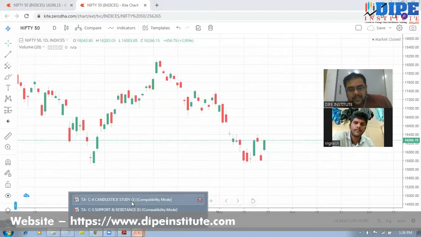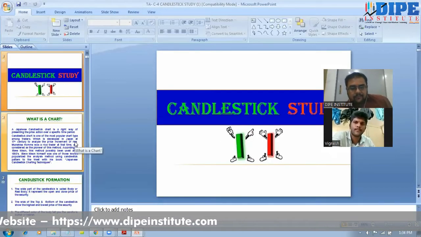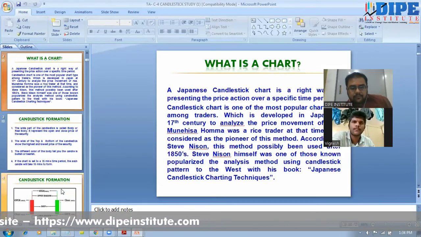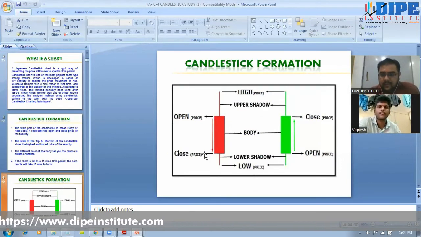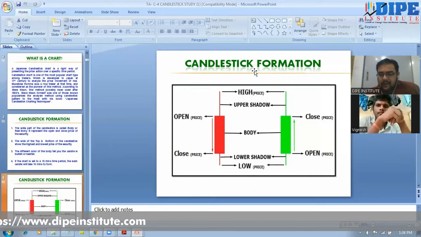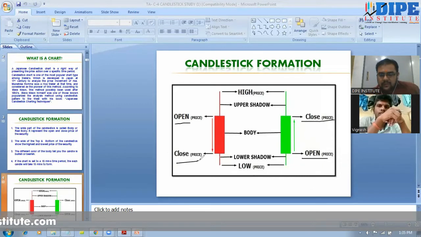So a candle, basically candlestick study is like in this way. These are the candles that you are seeing on the chart, right? A green candle indicates that the opening price is low and the closing price is high. That means the market is moving up. But a red candle indicates that the opening price was high but the closing price was low. That's why the market is going down. So this is basically a candle formation.